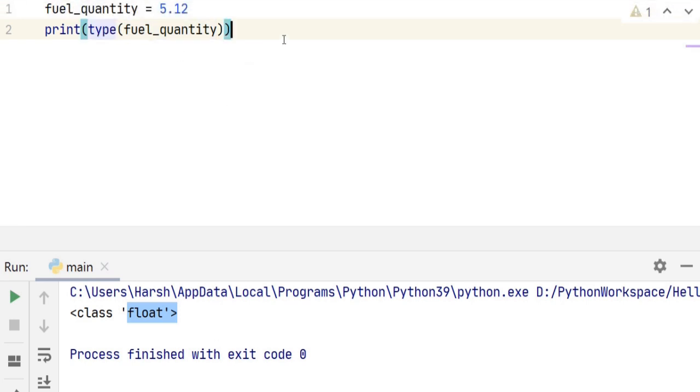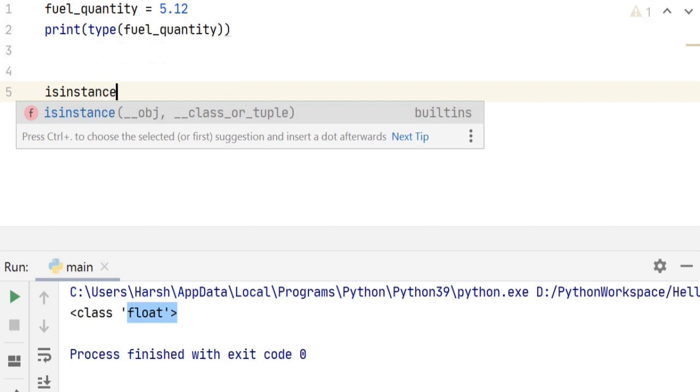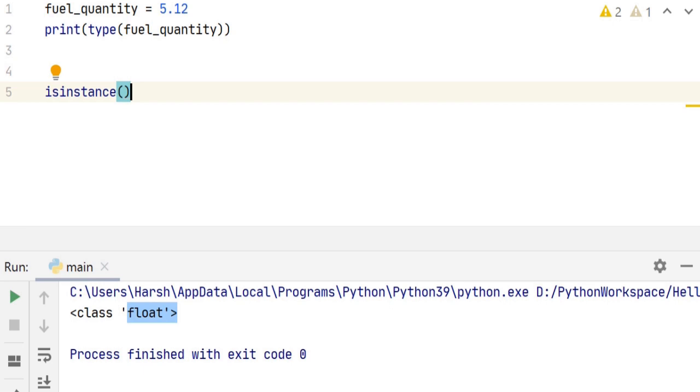Now to check the type of a variable, we have used the type method. There is another method called the isinstance method, which is to check if a variable belongs to a particular type. So if we want to check if our variable, let's say the same variable fuel_quantity, is of float type, we can use the isinstance method.